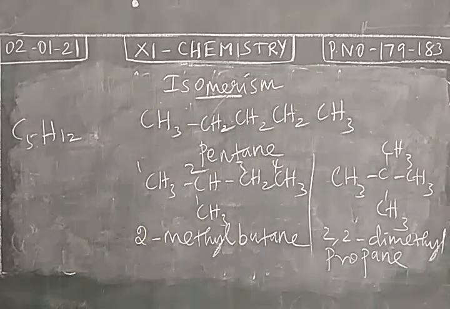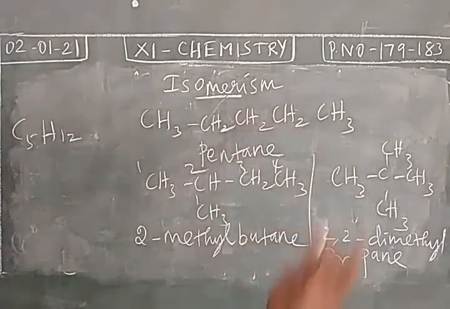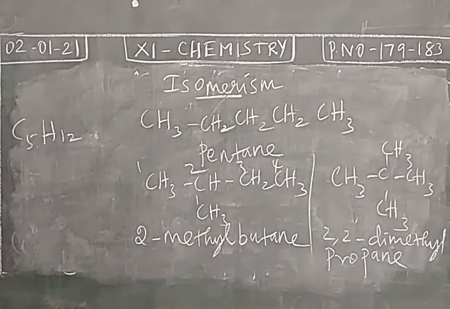So all the 3 compounds are having the same molecular formula C5H12, but the structures are different. Carbon skeletons are different. So these 3 compounds are examples of chain isomers, and the property is known as chain isomerism. Okay. So in today's class we have completed classification of hydrocarbons, then IUPAC nomenclature of alkanes, isomerism exhibited by alkanes. Preparation, properties and uses will be discussed tomorrow. Thank you.